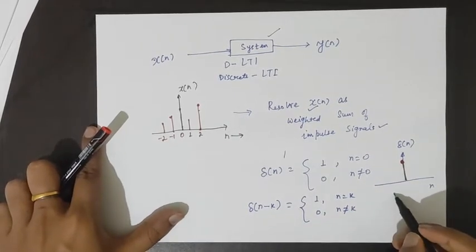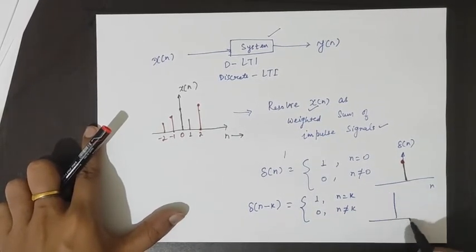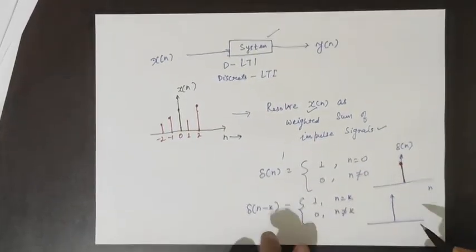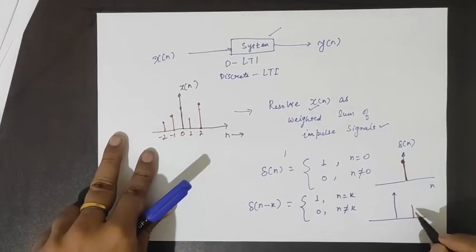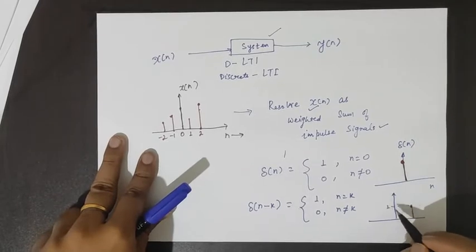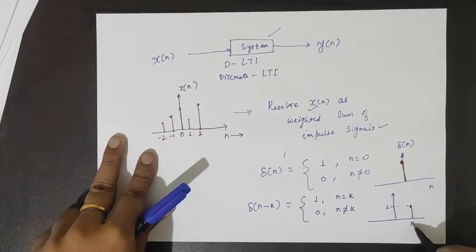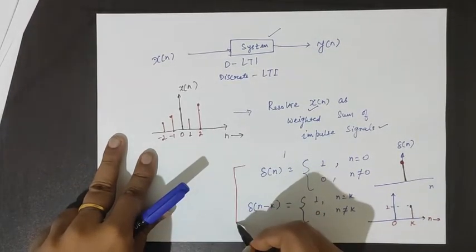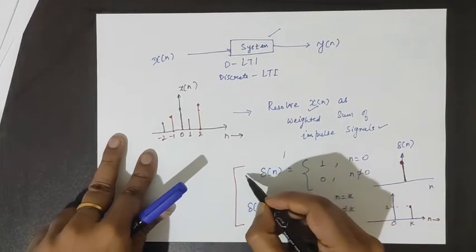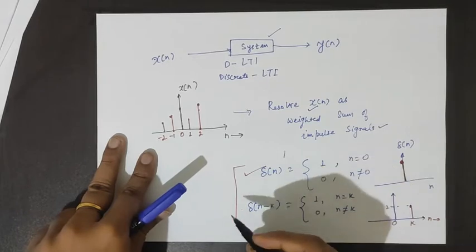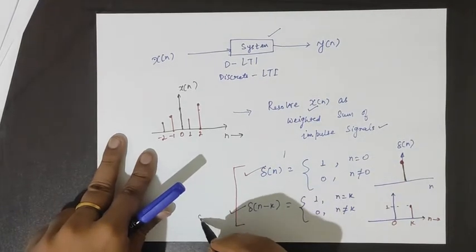Suppose we shift it by some distance k, so its value will be 1 at n equal to k. So this is the concept of the unit impulse signal, the impulse at origin, and the shifted impulse.